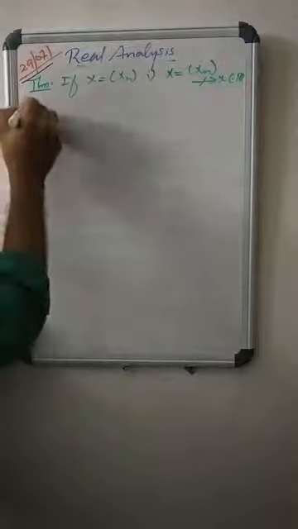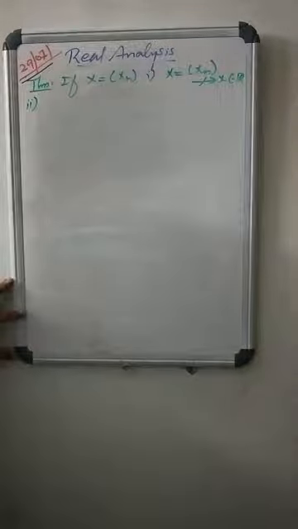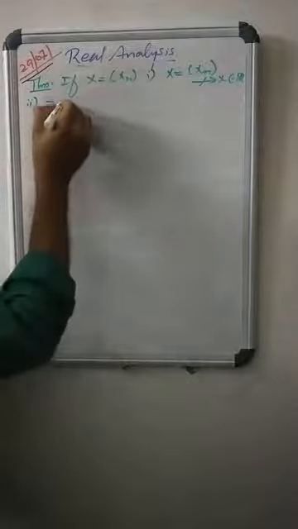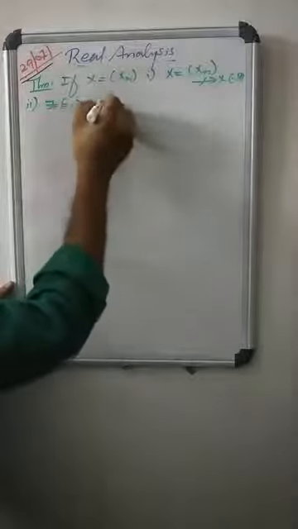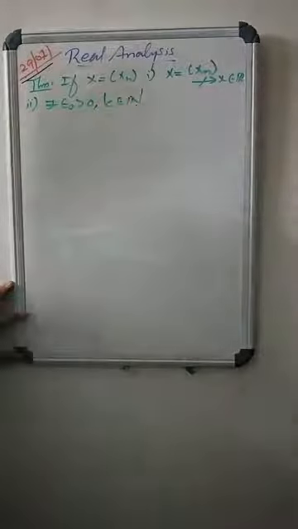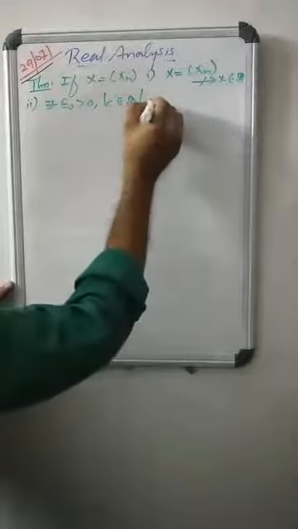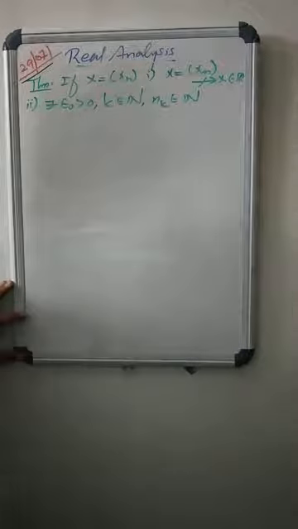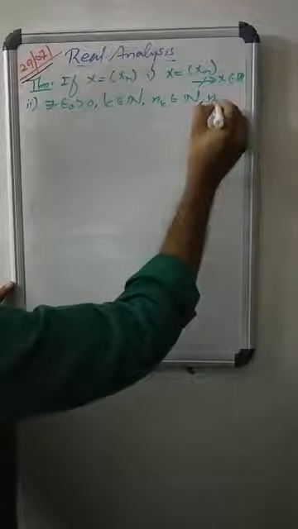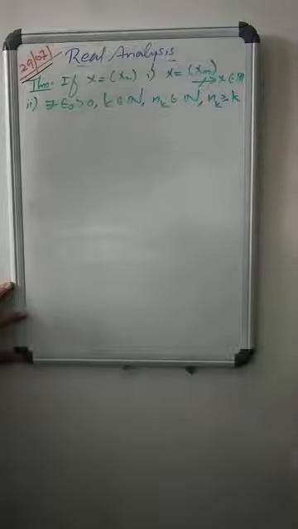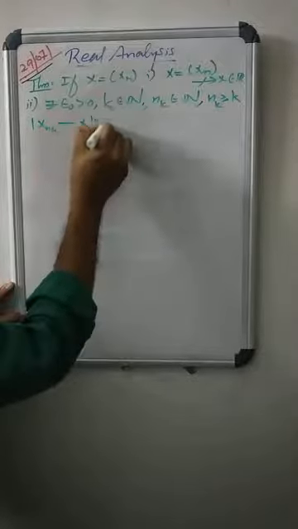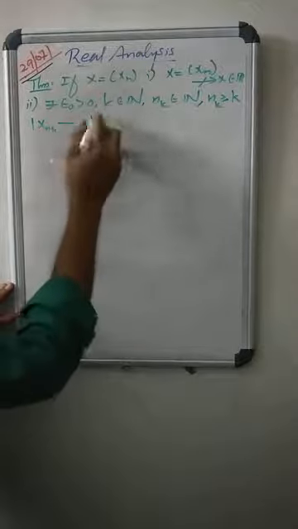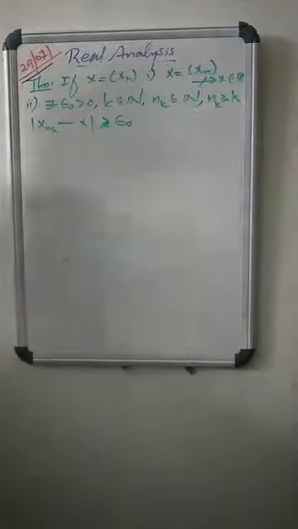The second condition: there exists an epsilon naught greater than 0 such that for any k in N, there is a natural number nk in N with nk greater than or equal to k and the modulus of x_nk minus x is greater than or equal to epsilon naught.